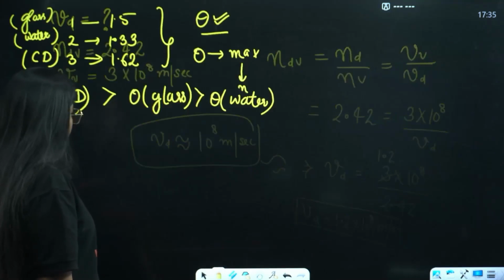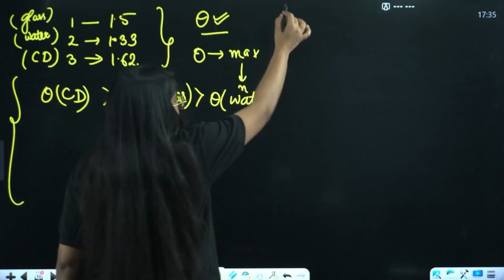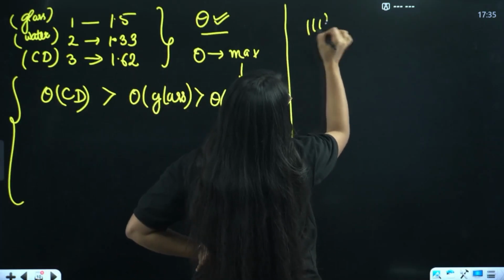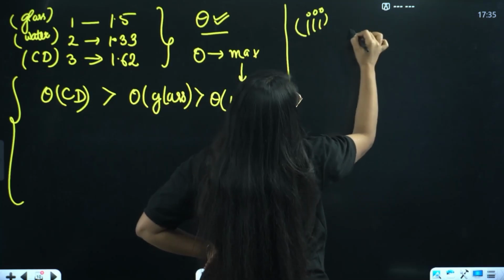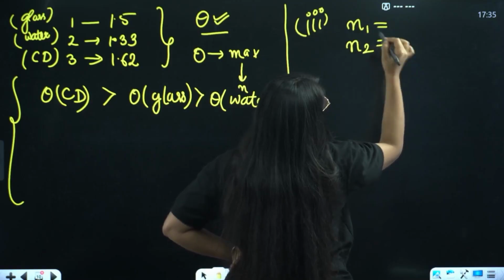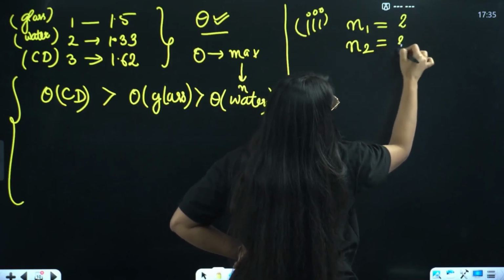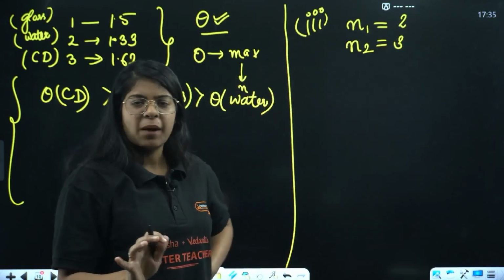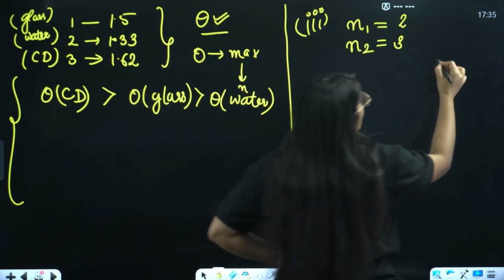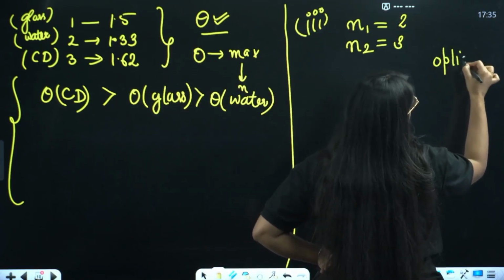See, I'll just give you a hint. We are given two refractive indexes, let's say they are given as 2 and 3. I'm just taking an example. It's very easy, just listen to me. They are asked whose optical density will be more.